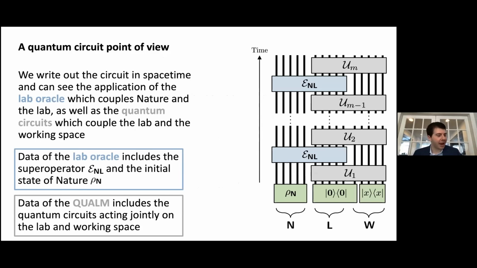So, to unpack these black box diagrams of nature, lab, and the working space, it's nice to look at a quantum circuit point of view for a moment. And so here we can see the protocol as it unfolds in time.